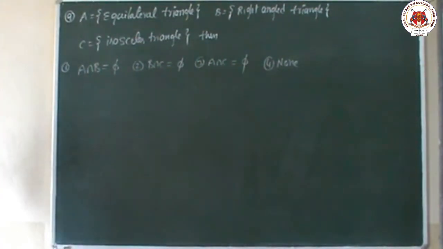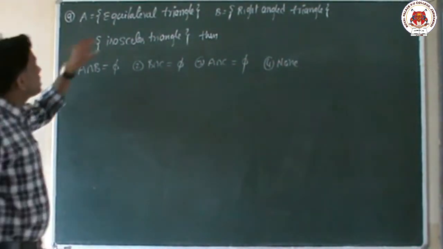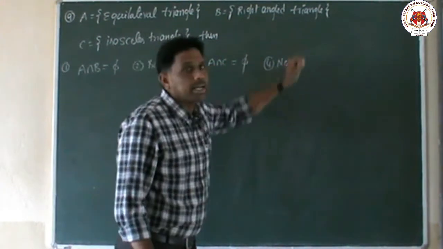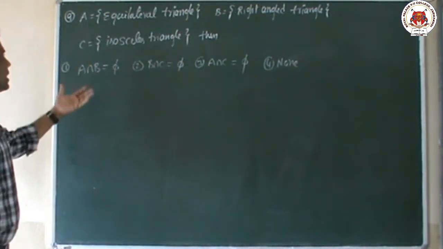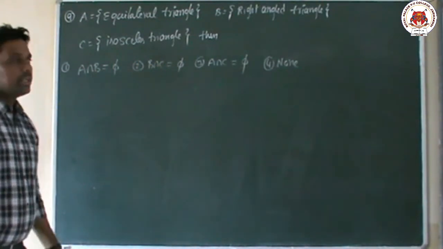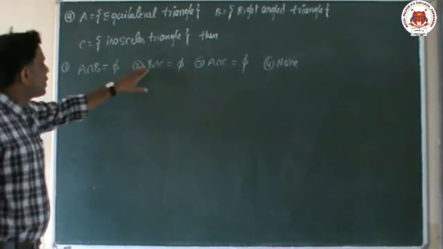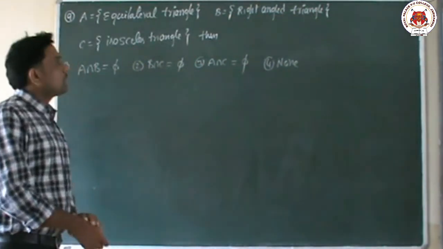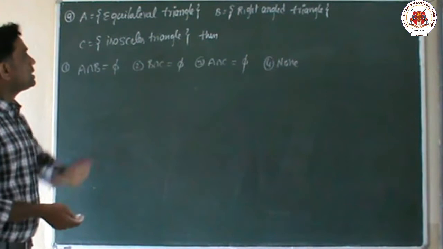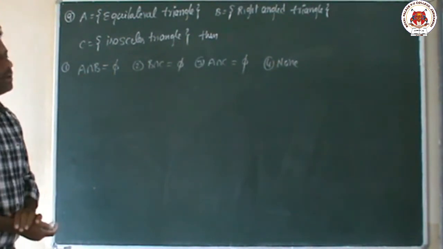He has given three sets. A is an equilateral triangle, B is a right angle triangle, C is an isosceles triangle. Then he is asking which one is correct: A intersection B is null set, or B intersection C is null set, or A intersection C is null set, or none of these. These are the four options. In this question the options are compulsory.